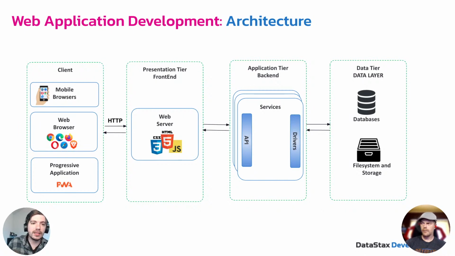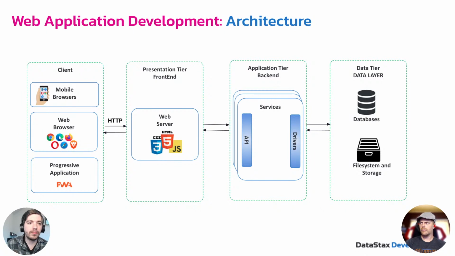So this is the basic architecture of a web application. You have your client, which is a browser. You have your mobile browsers if you're using a mobile device. You have your web browsers, any flavor of that, which most of them are now Chromium anyway. And you have what's called a progressive application, which is basically a web application that can be stored locally and used locally rather than needing to connect to the server all the time.